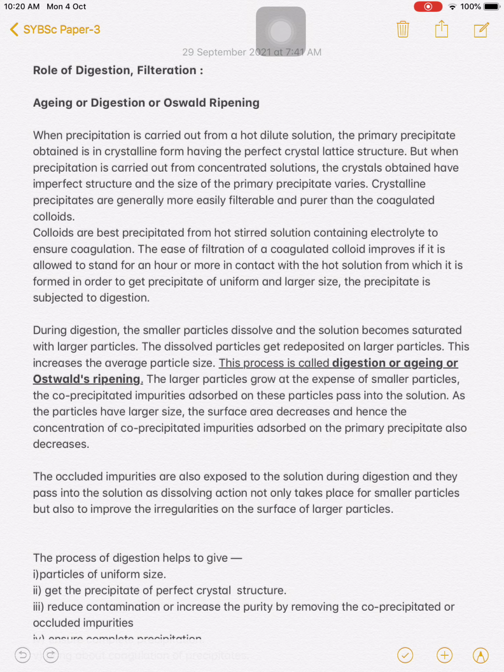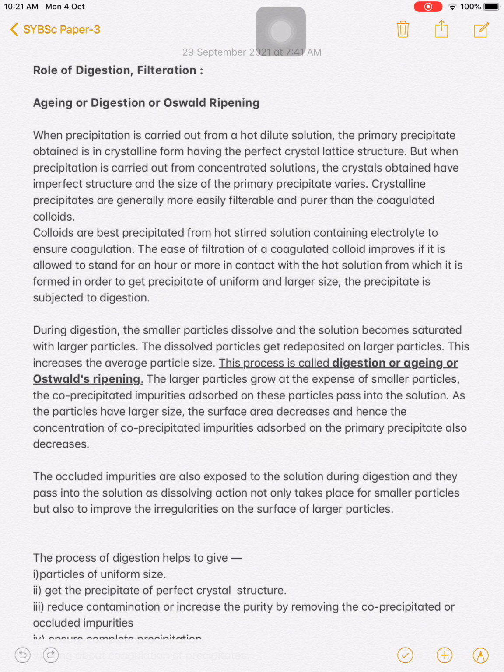So, what is the role of digestion, or what is the meaning of digestion, and why are we going to do the filtration during the formation of this precipitate? We will study that here. So, the point is aging or digestion or Ostwald ripening.